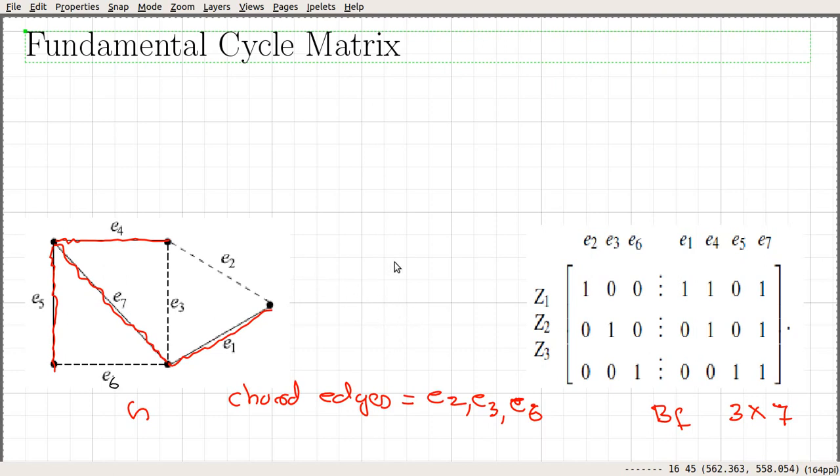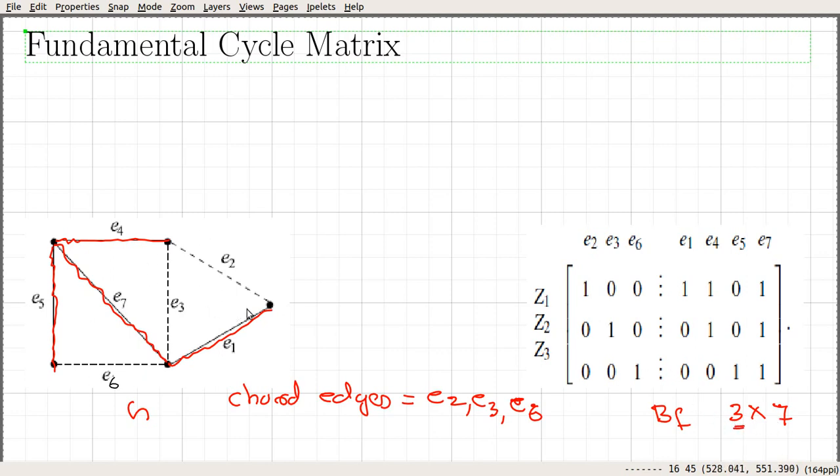If we are dealing with a graph with n vertices, the number of edges in the spanning tree will be n minus 1. So the number of chord edges will be m minus (n minus 1), which is nothing but m minus n plus 1. And that's what this 3 here is.